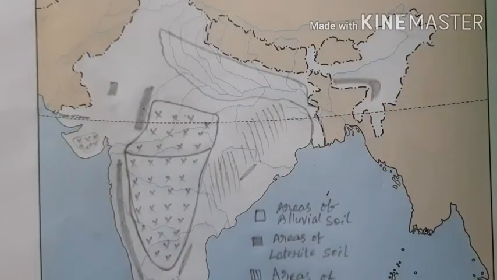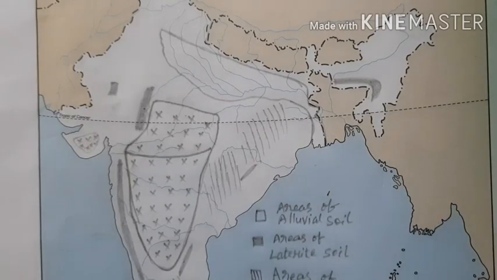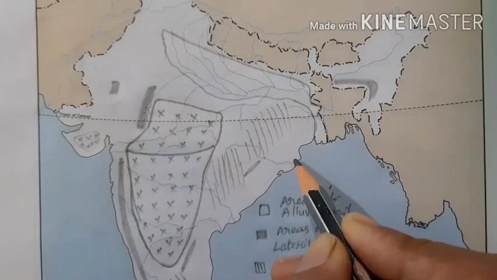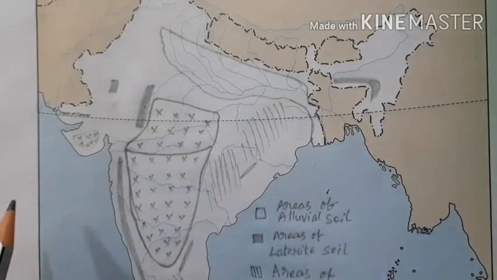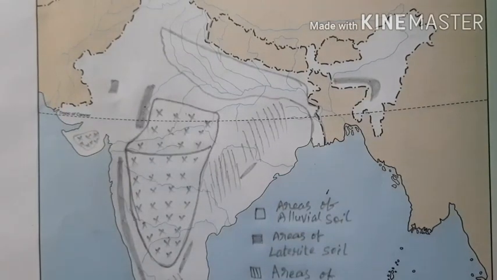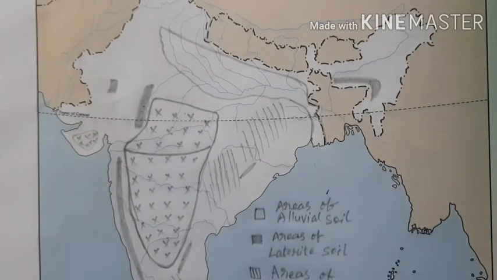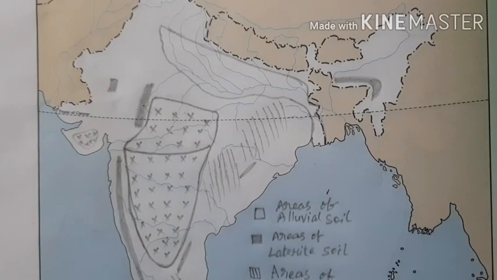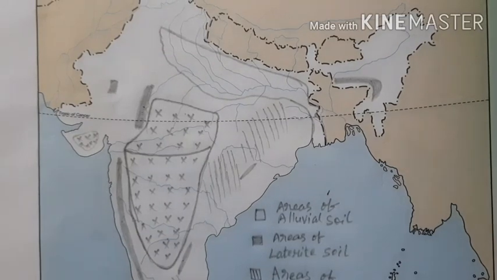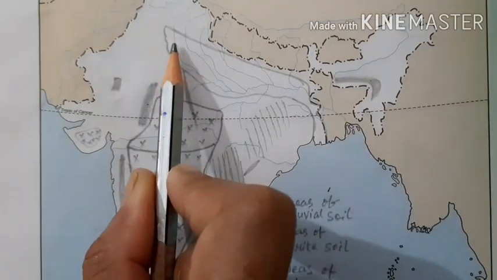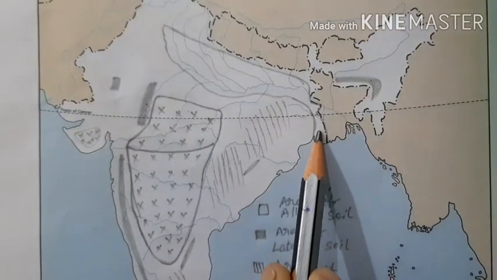Now we will learn about the location of alluvial soil. Alluvial soil we will mark mainly in the inland alluvium or riverine alluvium. If asked for coastal alluvium, in the eastern part or western part, then only we will show the states in the eastern part or the western part. If asked generally, shade an area or shade a state to show the location of alluvial soil, we will mark the regions within the northern plain, meaning the Indo-Gangetic plain.